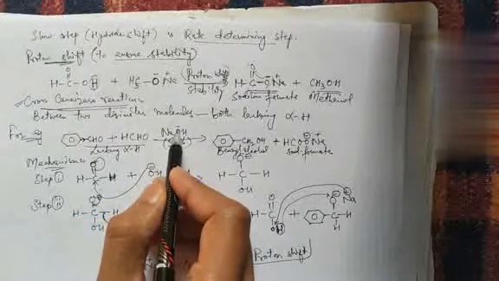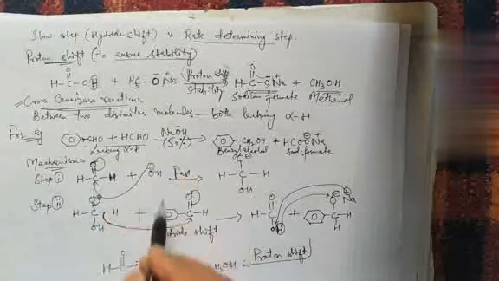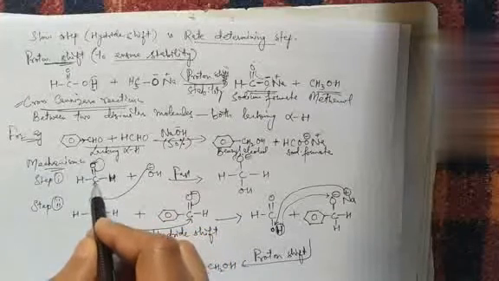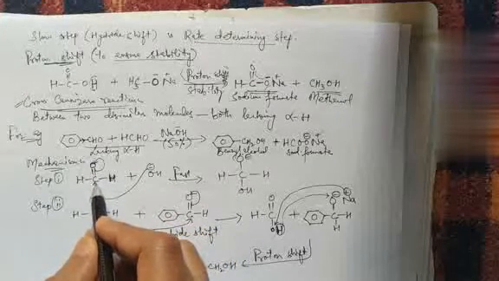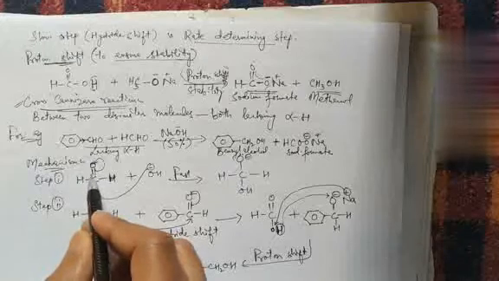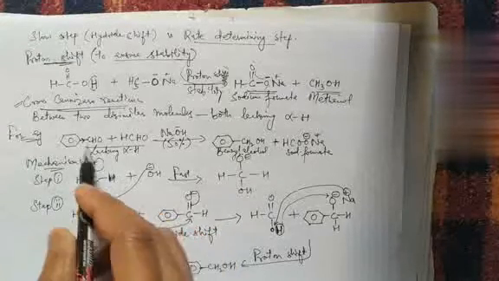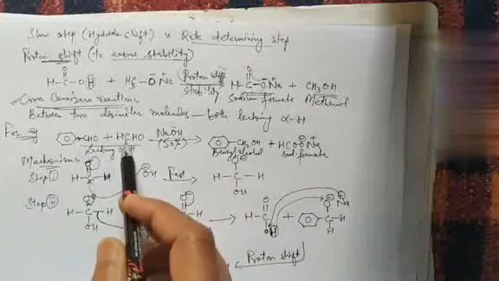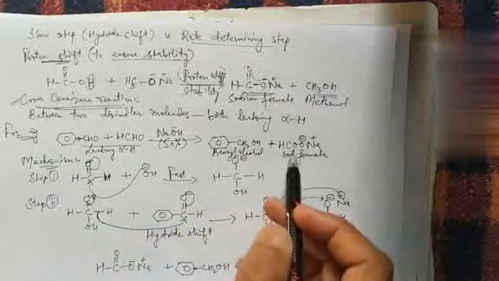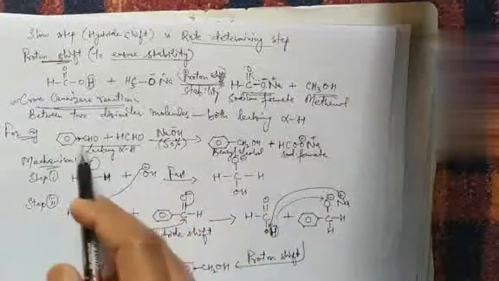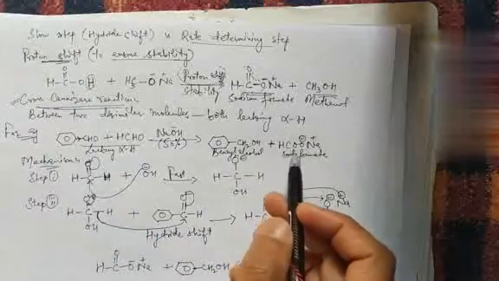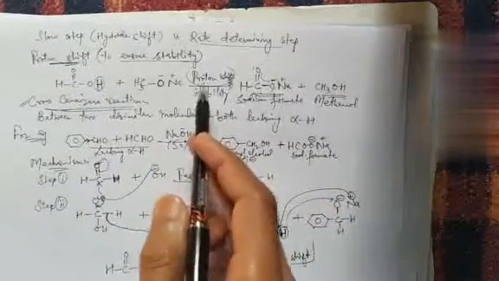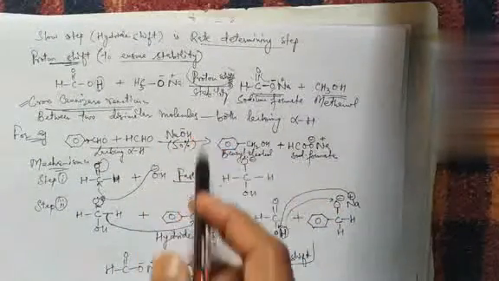So the attack of the negative part of the base will be preferentially on the more electrophilic carbon atom of the formaldehyde, rather than on the benzaldehyde. So accordingly that formaldehyde will be oxidized, and moreover taking into consideration the stability factor as well.